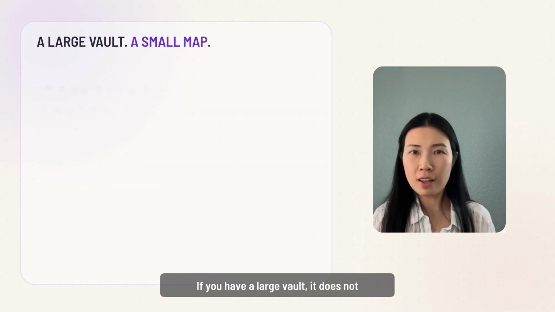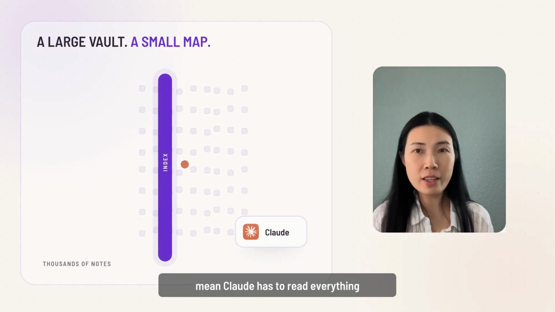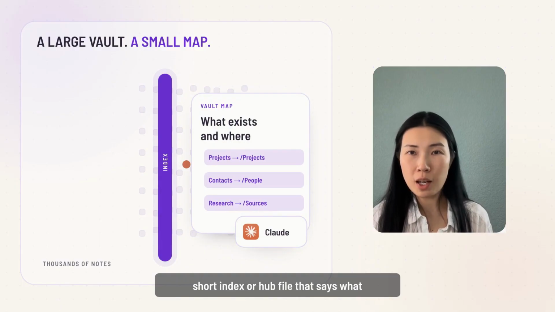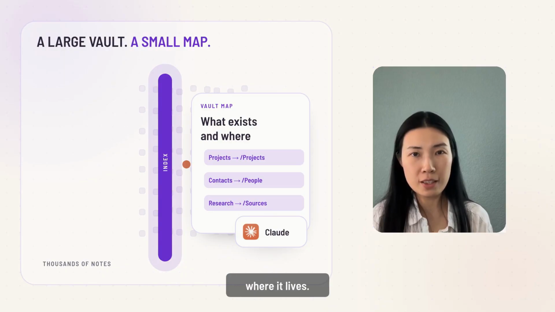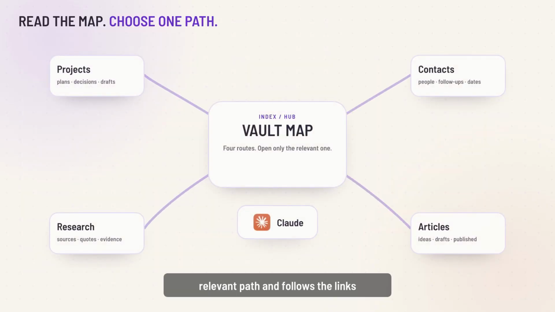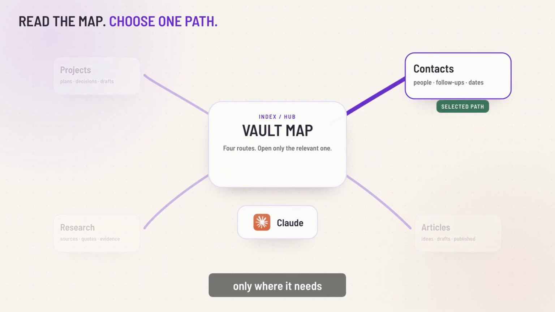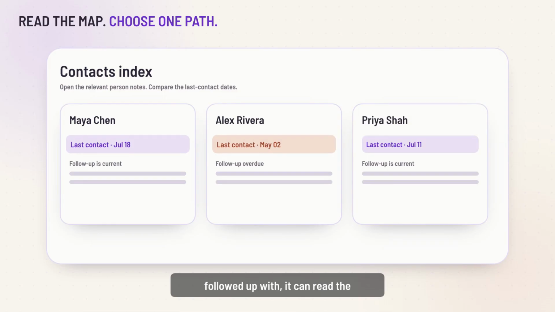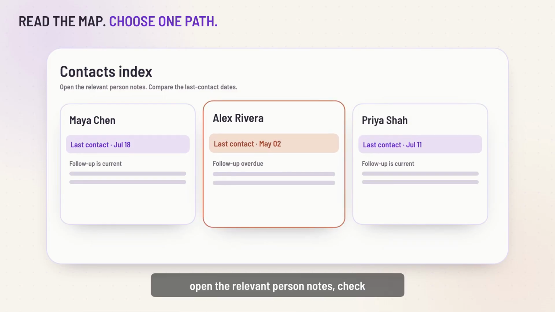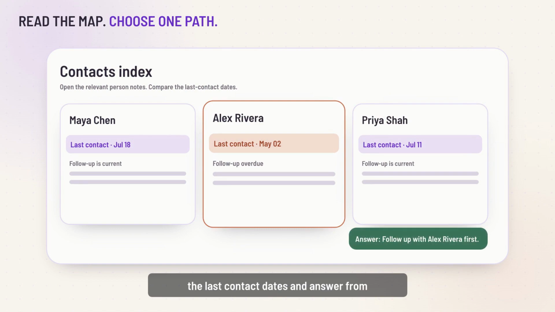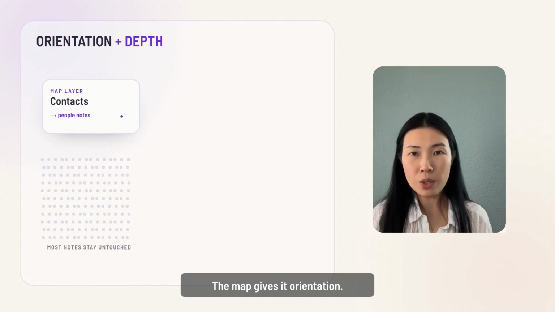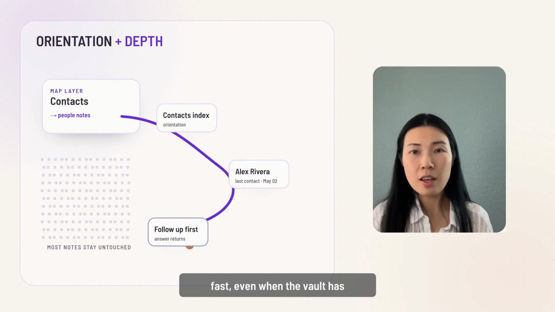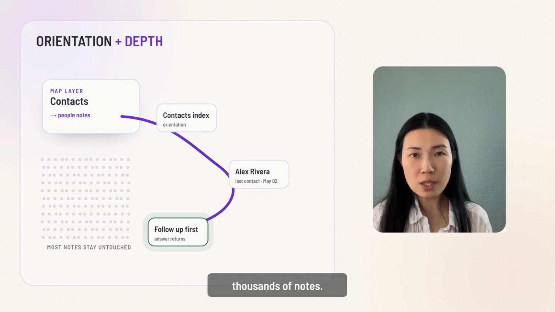If you have a large vault, it does not mean Claude has to read everything from the get-go. Mine uses a small map first, usually a short index or hub file that says what exists and where it lives. Claude reads that map, chooses the relevant path, and follows the links only where it needs more detail. If I ask which contacts I have not followed up with, it can read the contact index, open the relevant person notes, check the last contact dates, and answer from those files. The map gives it orientation. The vault gives it depth. The index makes following those links fast, even when the vault has thousands of notes.